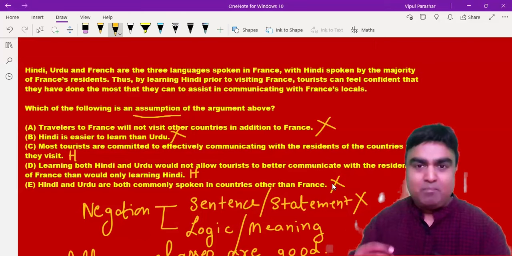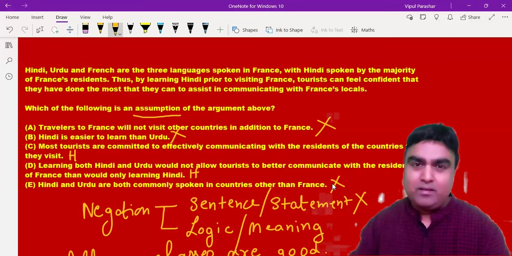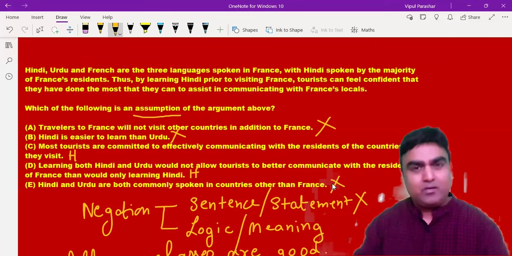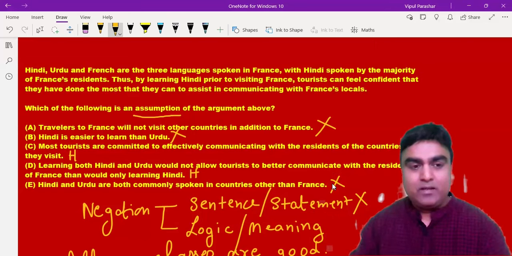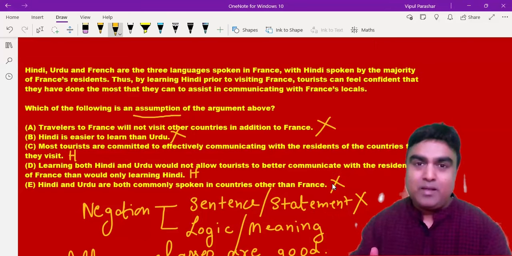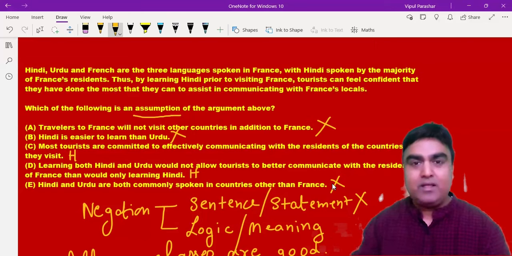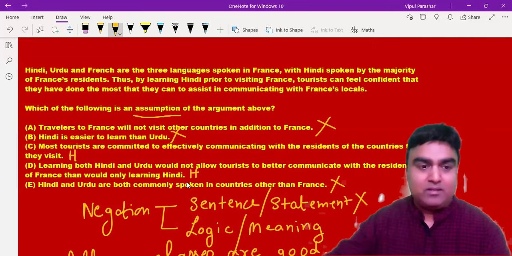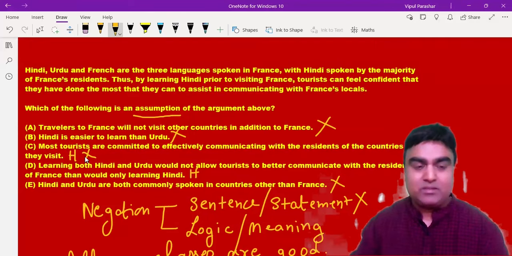In the passage, is there any talk about commitment of anyone? Are people committed in the communication? Is there any reference directly or indirectly? So I don't even think this is a correct statement, so we don't even check the assumption.